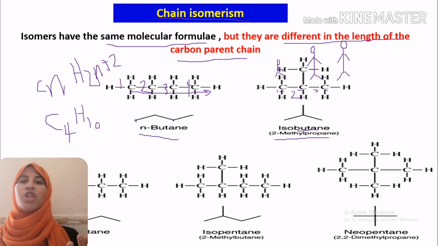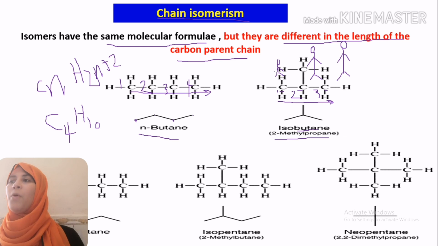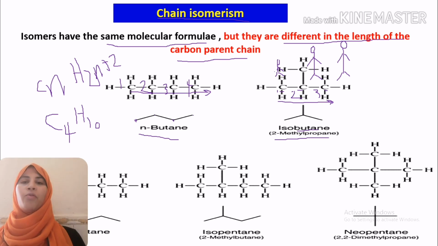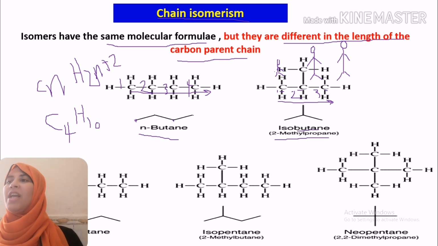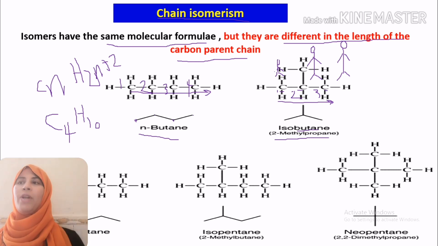Our parent chain length is changed from 4 to 3 carbon atoms. So we change the length of our carbon chain, but we still have the same molecular formula. 1, 2, 3, 4, we have 4 carbon atoms.